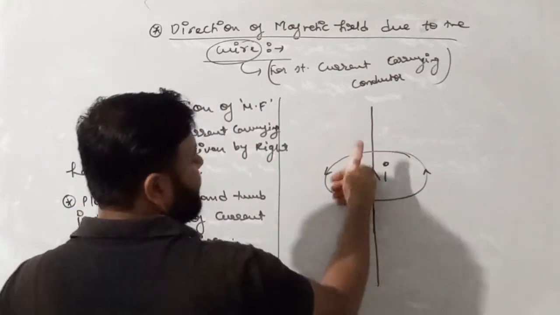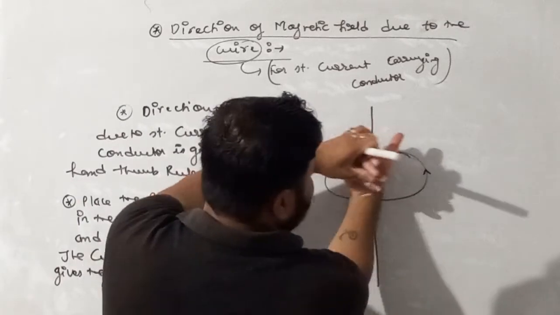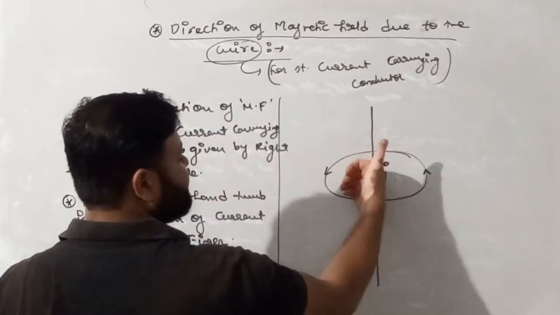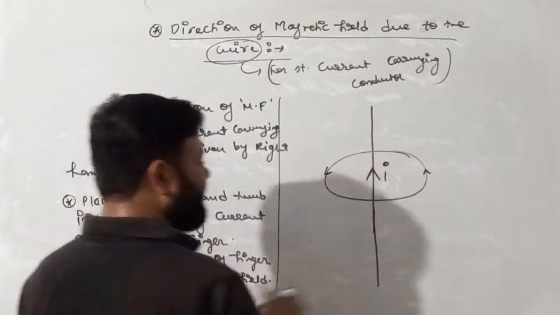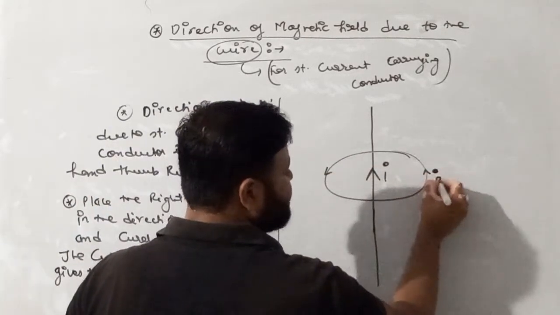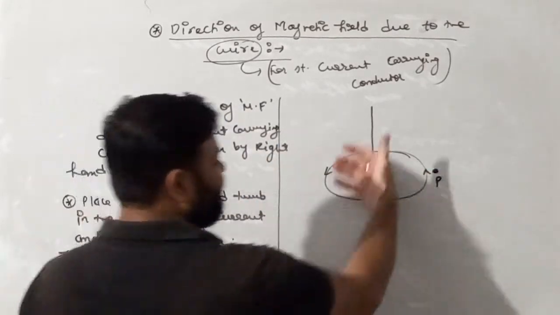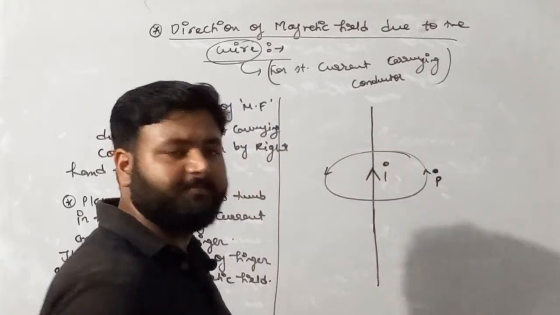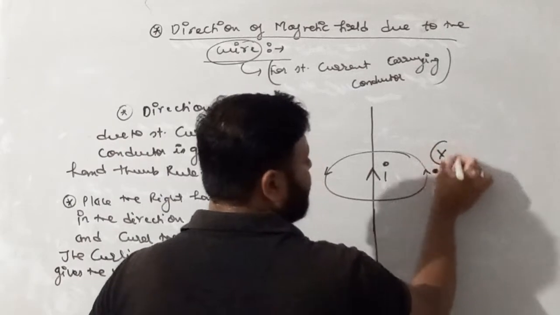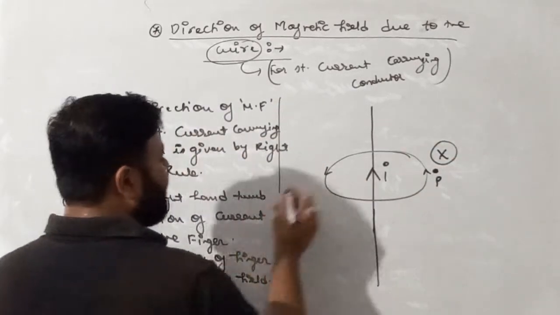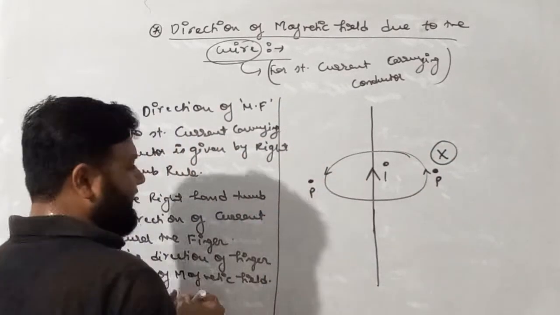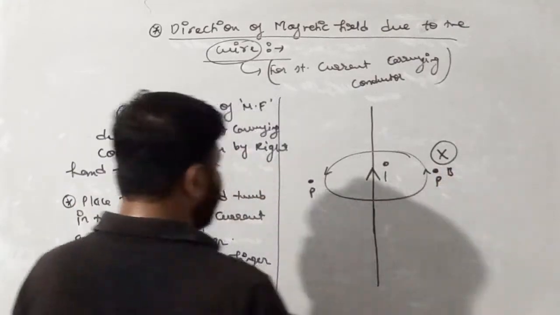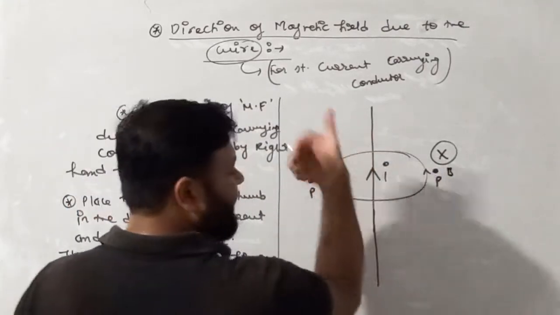Look at this. On this side the finger is going inside, and on this side the finger comes outside. So if point P is here, the finger is going inside, and we know that if the magnetic field is inside the plane, we draw a cross. And if point P is on this side, the direction of the magnetic field is outside the plane.